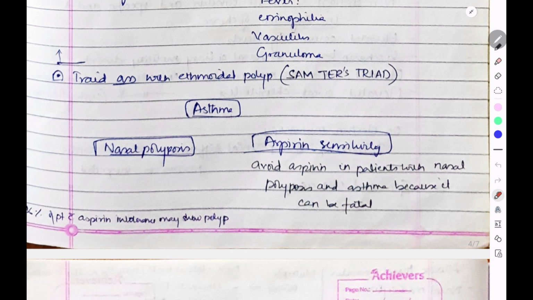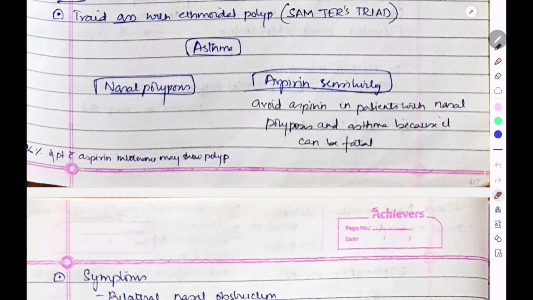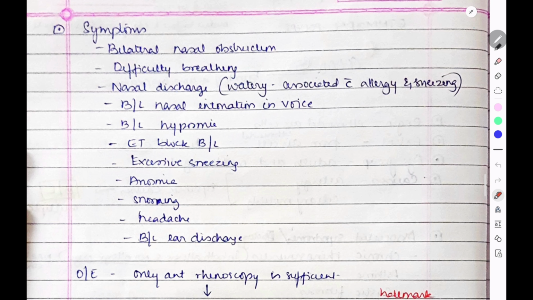Let's see a triad that is associated with ethmoidal polyp. That is called Samter's triad. Samter's triad you can remember as BAN: B for bronchial asthma, A for aspirin sensitivity, and N for nasal polyps, mainly ethmoidal polyps. So avoid aspirin in patients with ethmoidal polyps. Symptoms of ethmoidal polyps are bilateral nasal obstruction because it is bilateral and multiple, difficulty in breathing, nasal